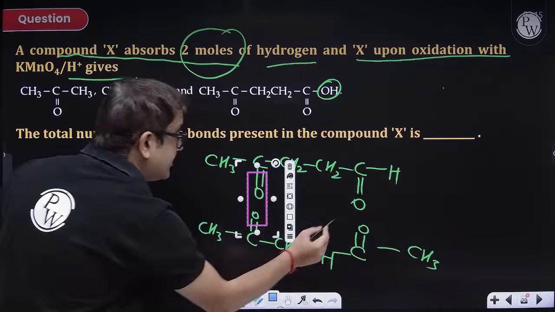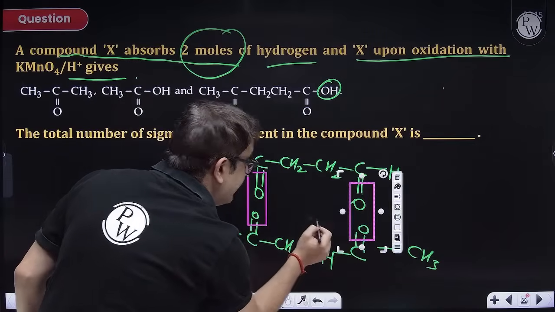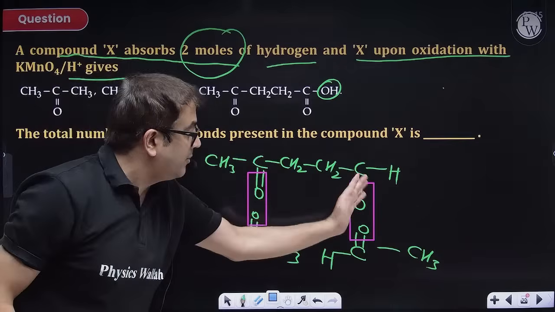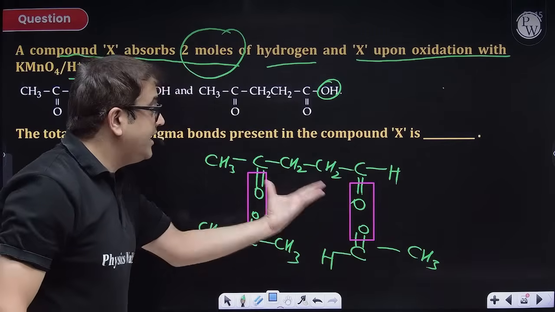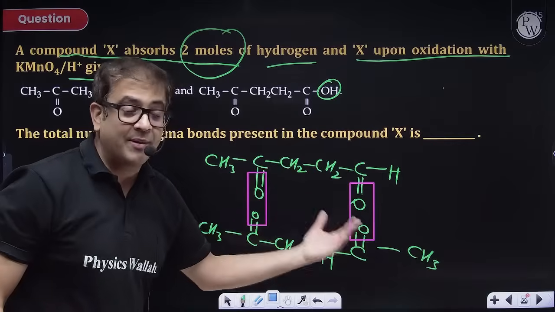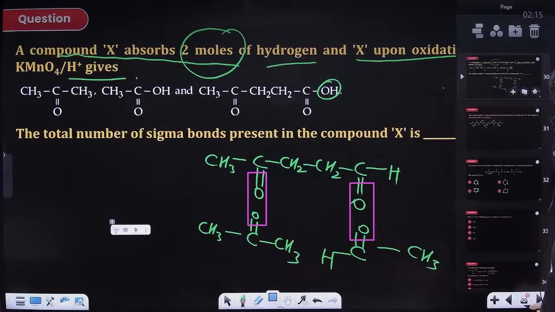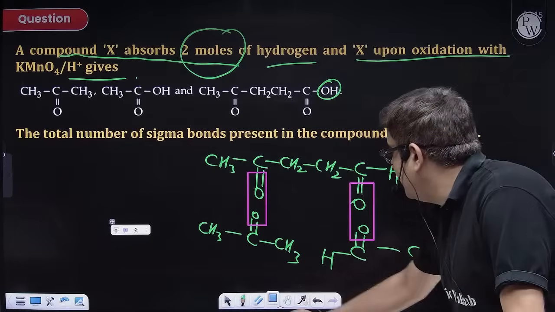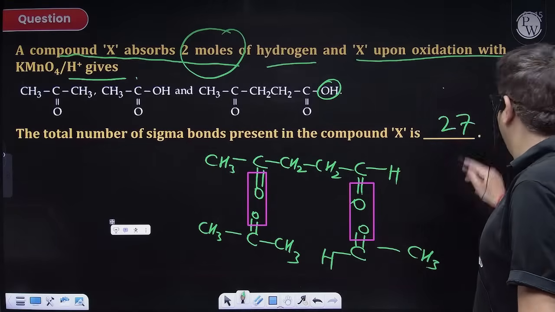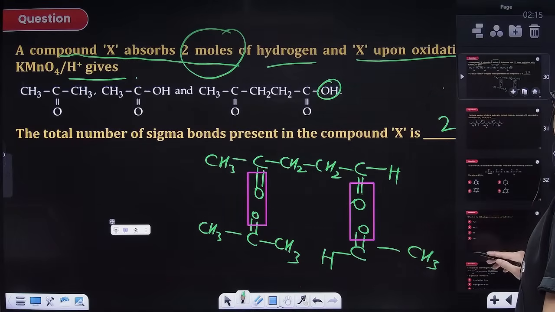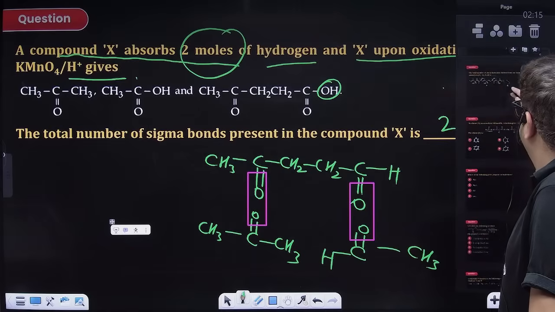So I have a double bond here. Now you can obviously count the sigma and pi bonds. I'm leaving it for your mathematical and visual justification, you will be getting 27 as your answer.